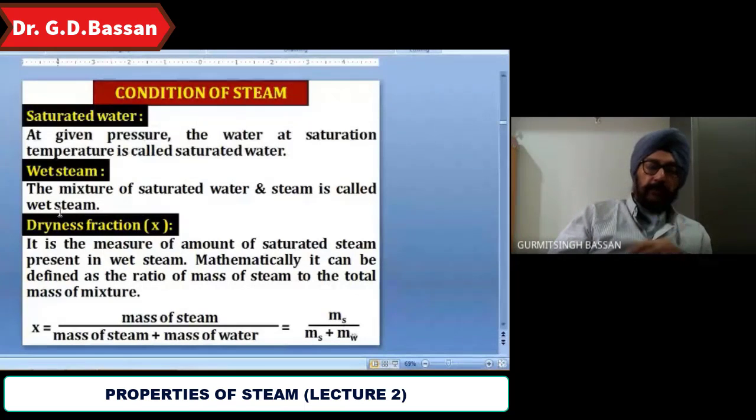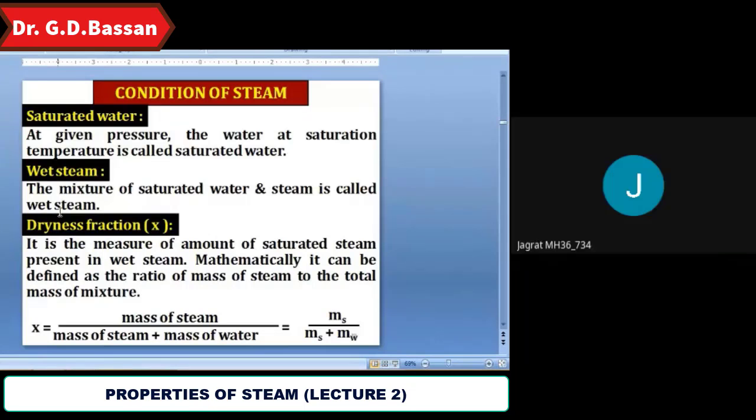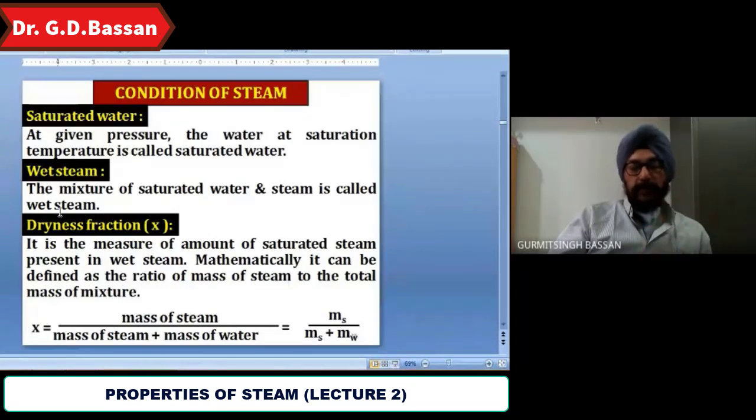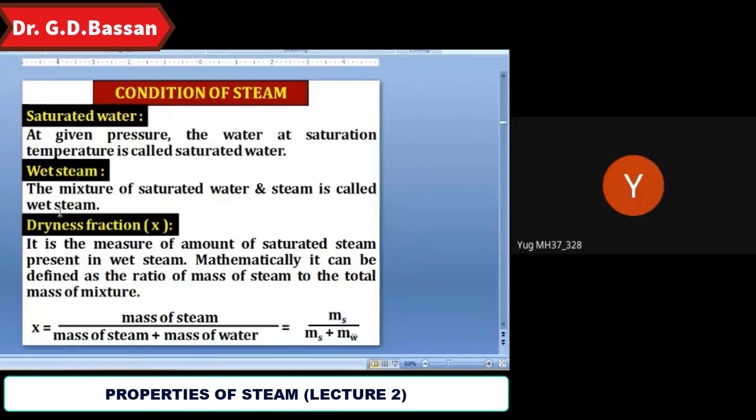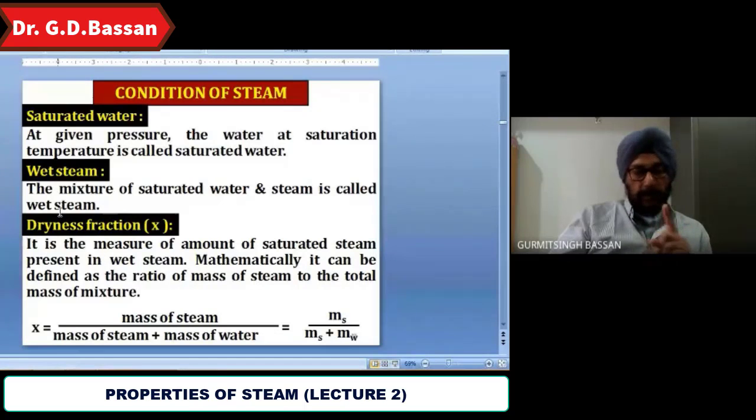What will be the minimum value of x? 0. And the maximum value? 1. So dryness fraction always varies from 0 to 1.